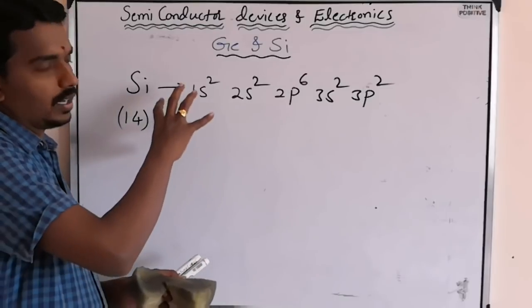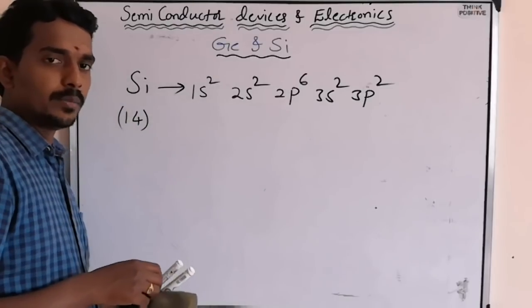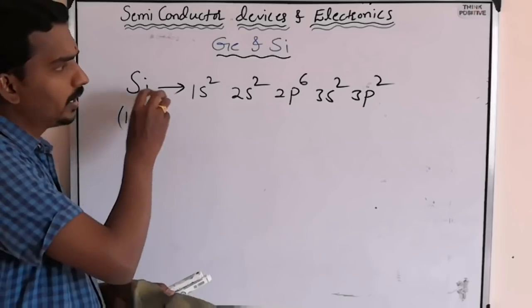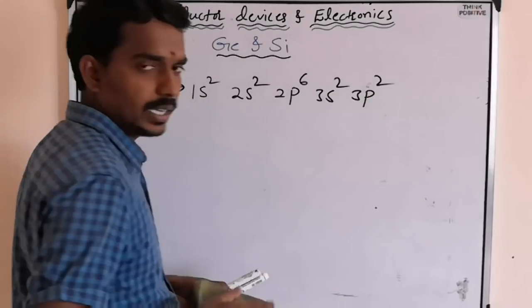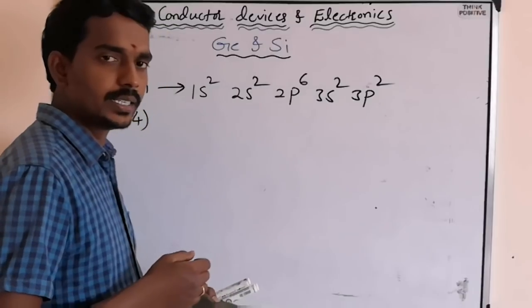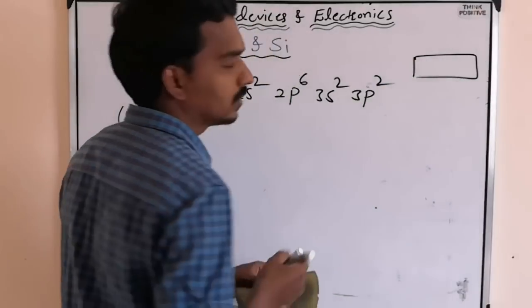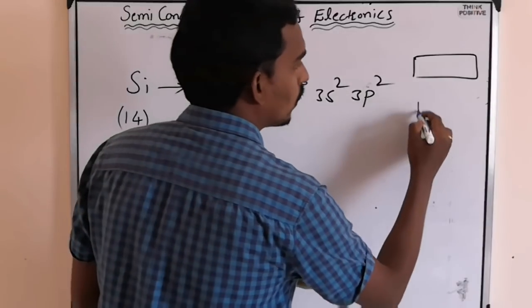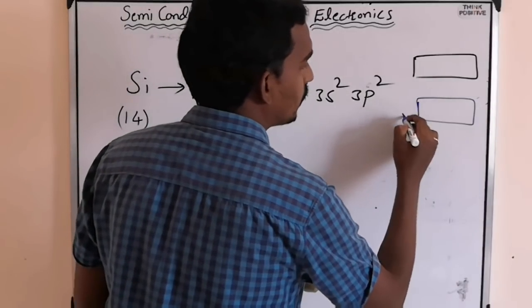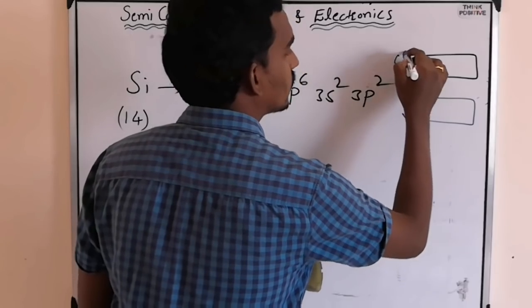Now, as we discussed in energy band theory, there is an empty or partially filled energy band, that is the conduction band, and there is one more that is fully filled, that is the valence band.